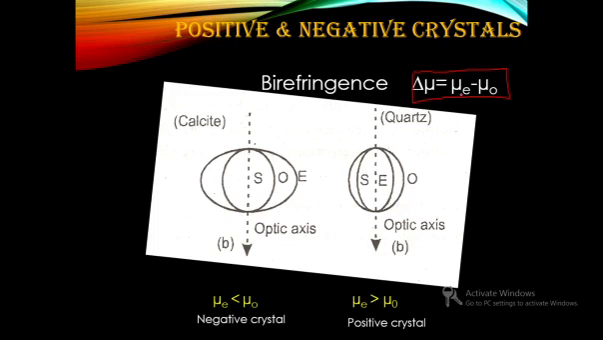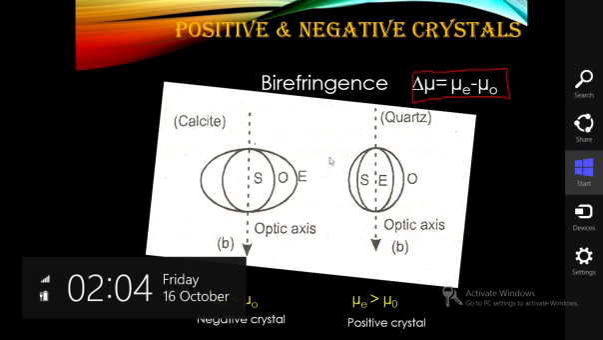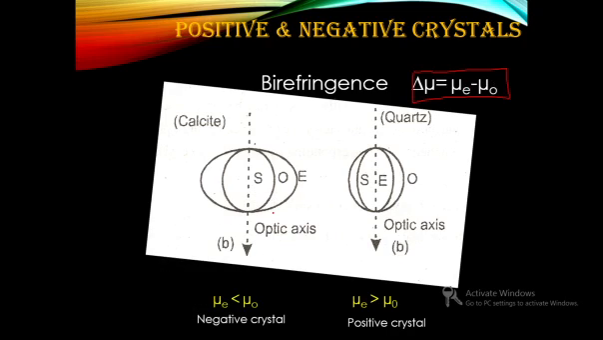From this expression itself, you can see if μe is greater than μo, this difference will be a positive quantity and hence the name positive crystal. While if μe is less than μo, the quantity will be a negative one and hence the name negative crystal is given for that kind of crystal. And so that is how you get the name.